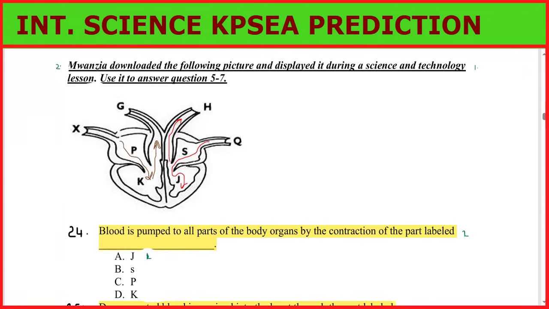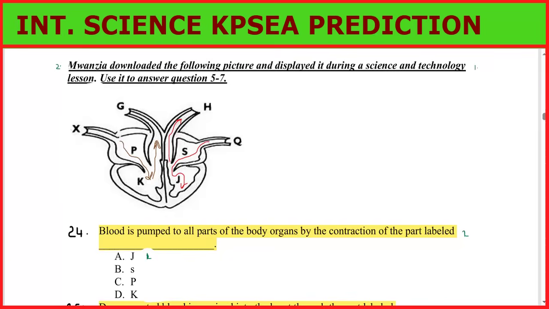We said that all the veins carry blood to the heart, and all the arteries carry blood away from the heart. Now, if you have not seen that video, go and check on the blood circulatory system, the recent one. It's going to help you.